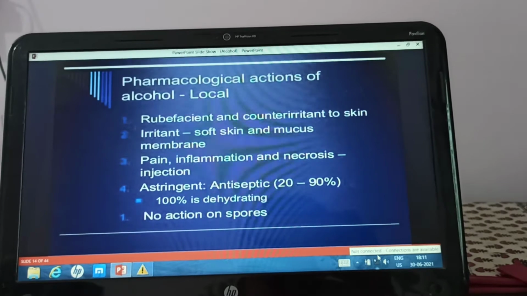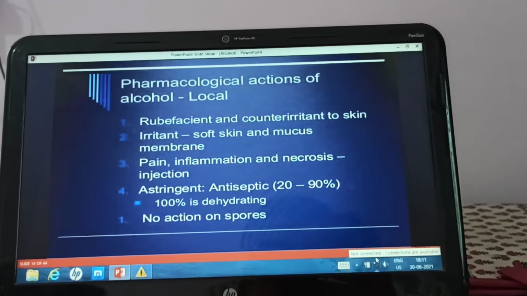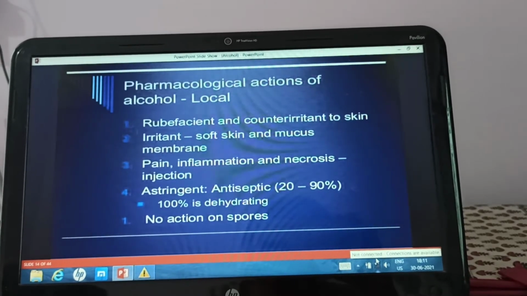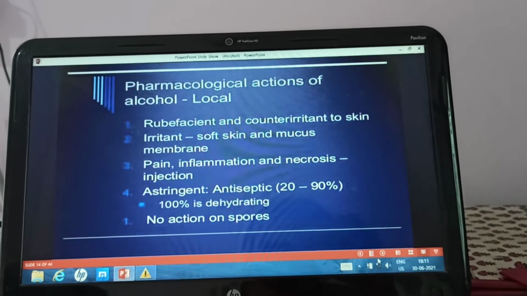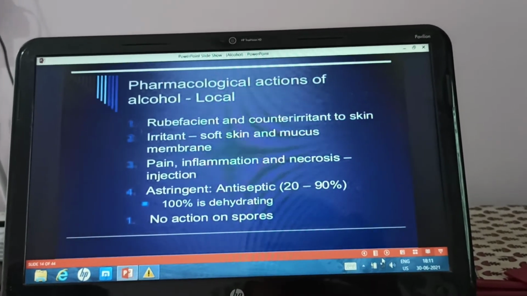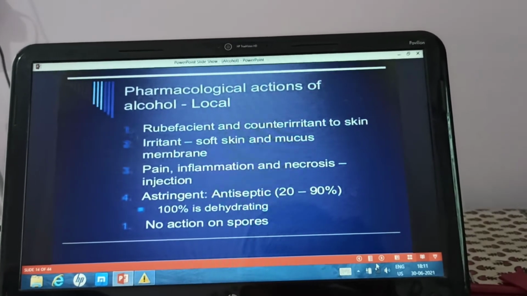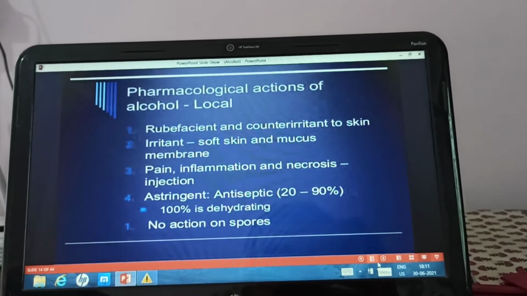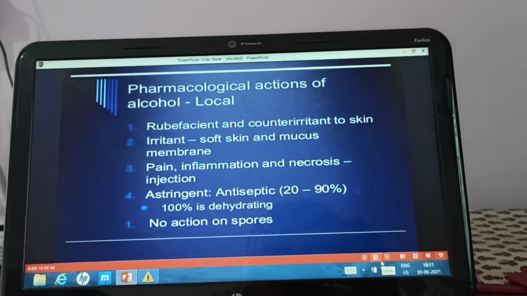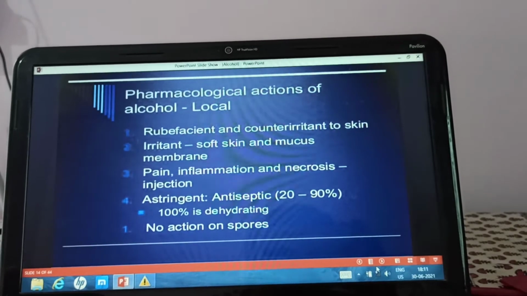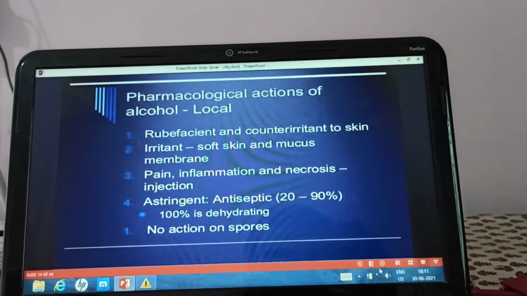So it is used only for disinfecting intact skin, not on the wounds or the mucosa or on the ulcers. Skin should be intact. There should not be any cut or bruise on the skin. So to disinfect the skin, 70% ethyl alcohol is used as an antiseptic before giving intramuscular injection or intravenous injection and before performing any surgical procedure on the body.